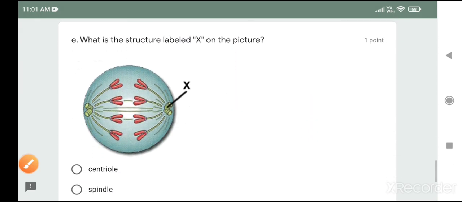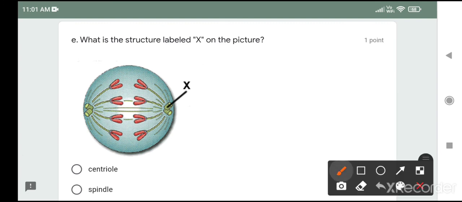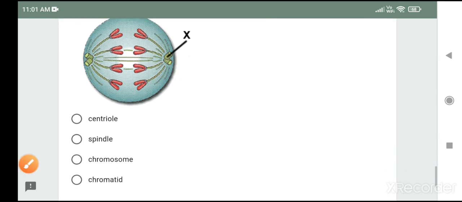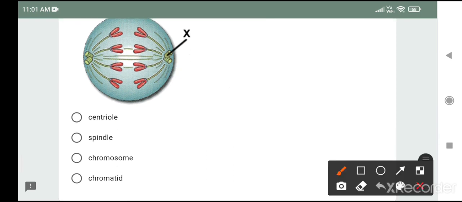What is the structure labeled X on the picture called? This is the important question. And here this is the centriole. This one is spindle, तो हमारा आंसर centriole होगा. And chromosomes basically ये daughter chromosomes हैं इधर, या sister chromatids इनको कह सकते हैं.